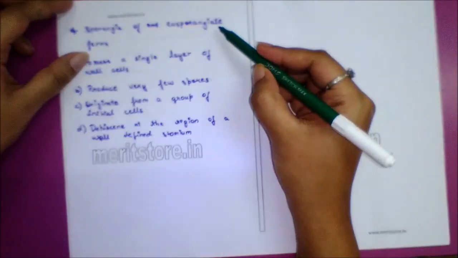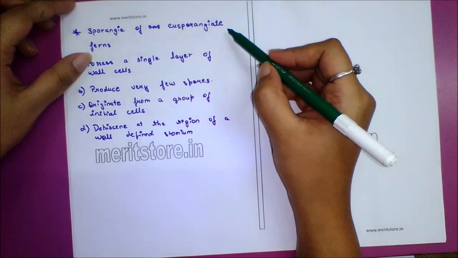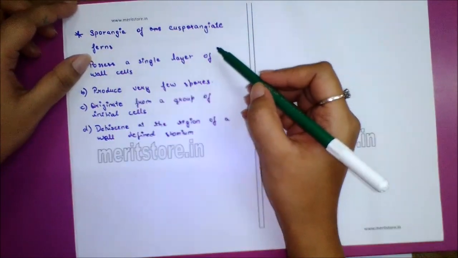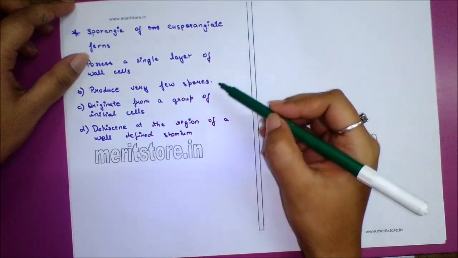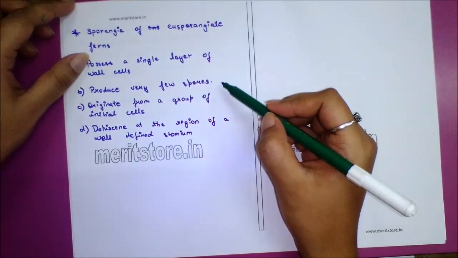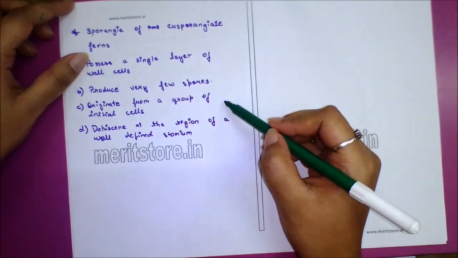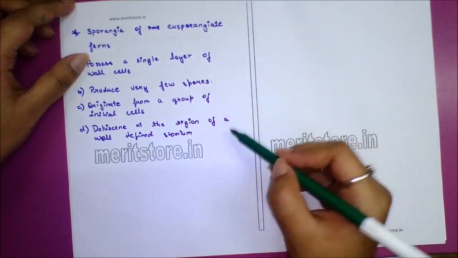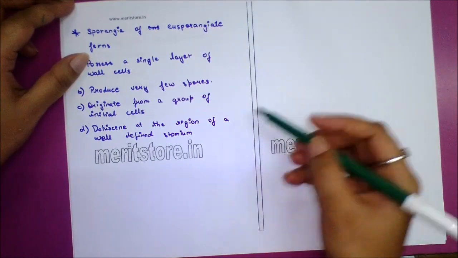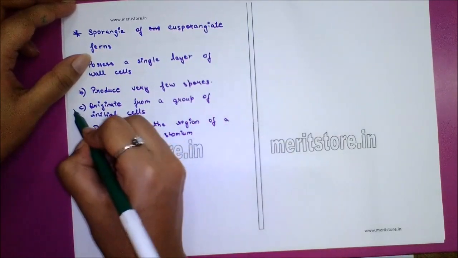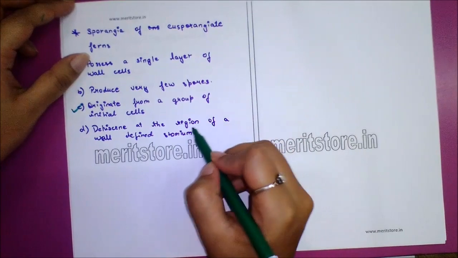Next question. Sporangia of leptosporangiate ferns: option A possess a single layer of wall cells, option B produce very few spores, option C originate from a group of initial cells, option D dehisces at the region of a well-defined stomium. So answer is option C, originate from a group of initial cells.